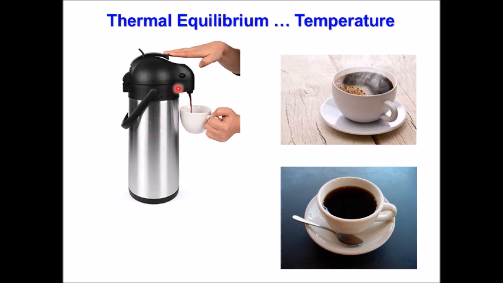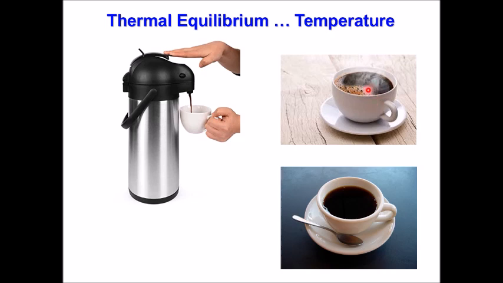When we start to pour coffee into a cup here, so we have a hot coffee, that's how I like to drink it, but this hot coffee is not at thermal equilibrium. It keeps exchanging heat with the environment, with air, but also with the cup. So, can we define a precise temperature for that? Probably not.